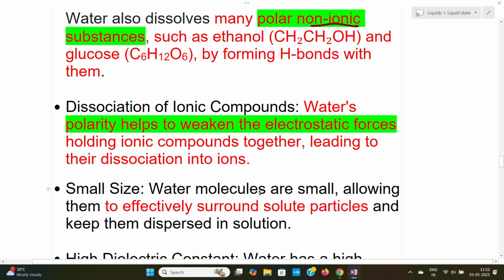The next reason why water is a good solvent is the dissociation of ionic compounds. Because of its high polarity, water can break or weaken the electrostatic forces which hold the ionic compounds together. Therefore, the dissociation of the ions happens, and so water is used as a good solvent.